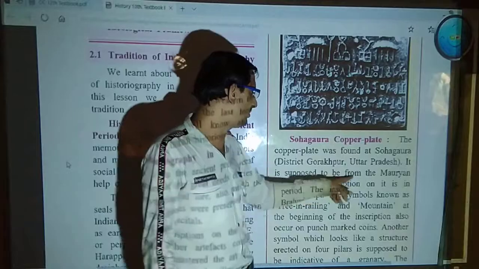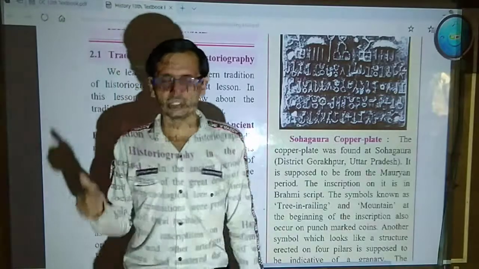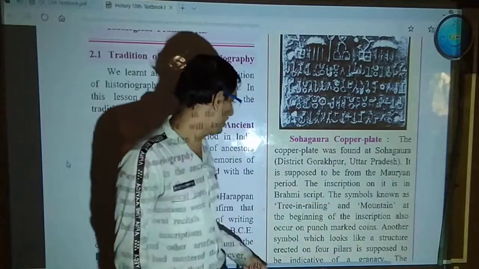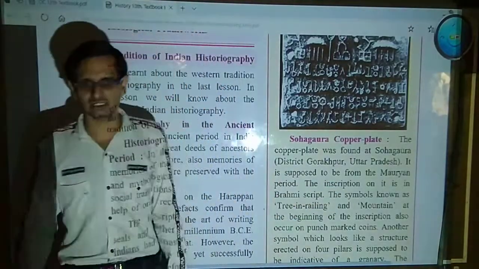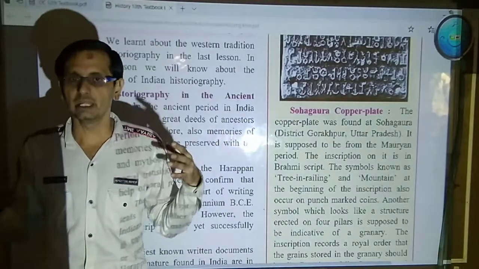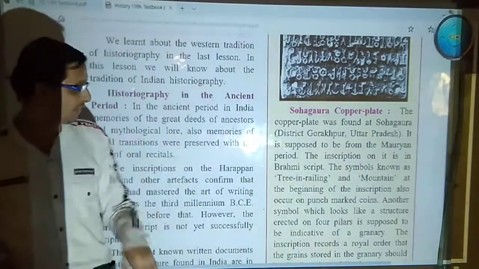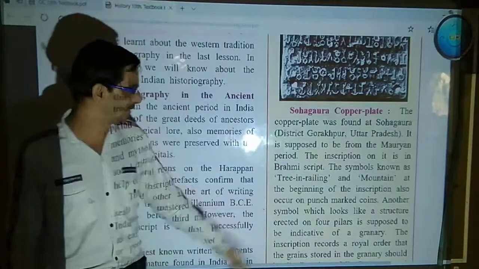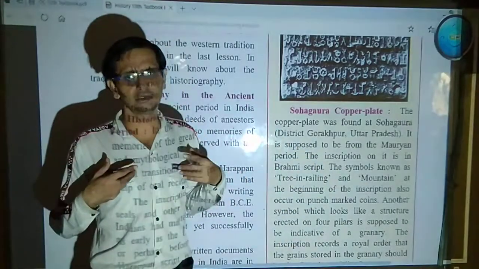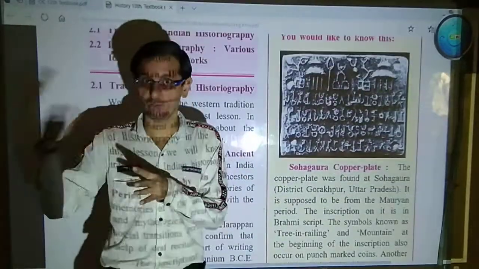Now, it is supposed to be from the Mauryan period, when King Ashoka, or rather the Maurya king, was ruling all over India. The inscription on it is in Brahmi script. Obviously, at that time they used to speak, write and interpret everything in Brahmi. Brahmi was the dominant script in the period of Ashoka Maurya. Whatever is written in Brahmi script, you cannot understand it. I am also not able to, because we are not experts in Brahmi. So basically we need a language expert or an expert in that literature.